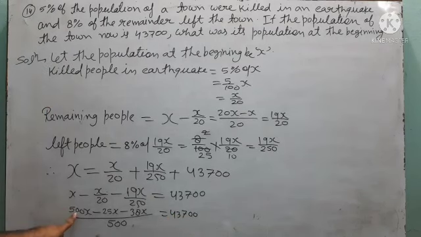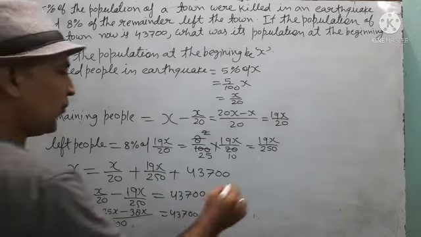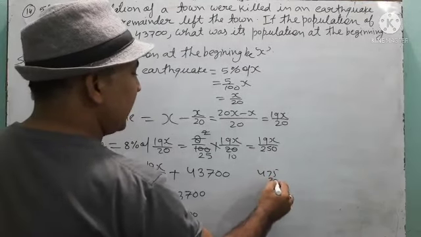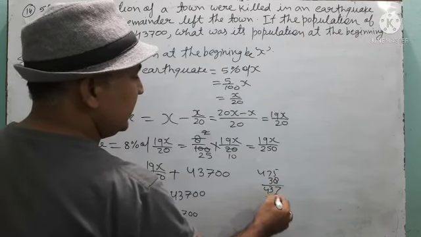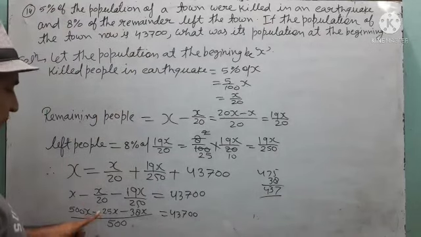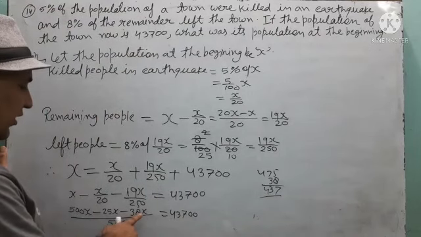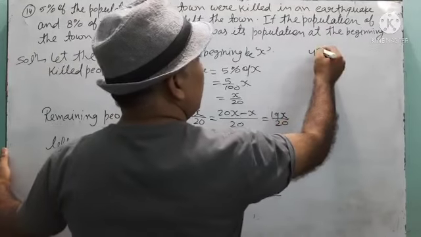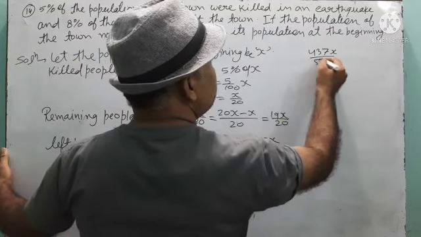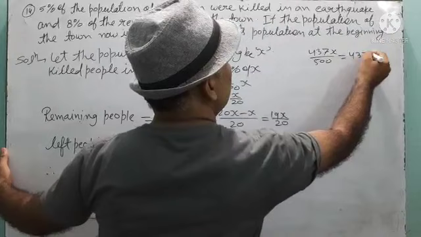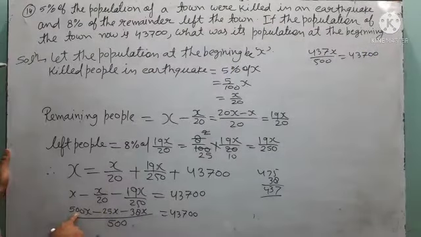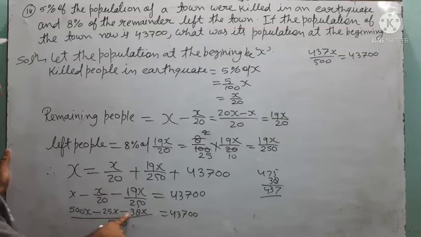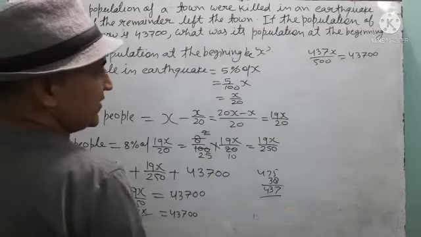Now 500 minus 25, 475. 475 minus 38, 15 minus 8 is 7, 6 minus 3 is 3, 437. That means 437x upon 500 is equal to 43700. Is this understood? 500 minus 25 minus 38, we are getting 437.